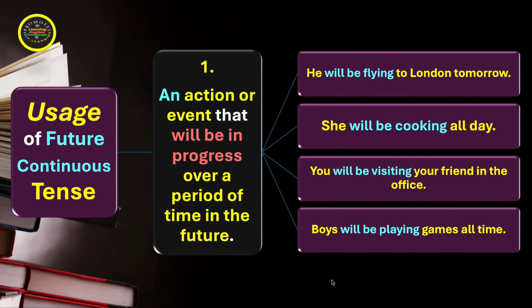So you can have so many examples in this context and in this manner. So in brief, what we mean to say is that future continuous tense is about an action or event that is progressing, that is continuing in future. You imagine that this work will be going on at certain point of time in future.